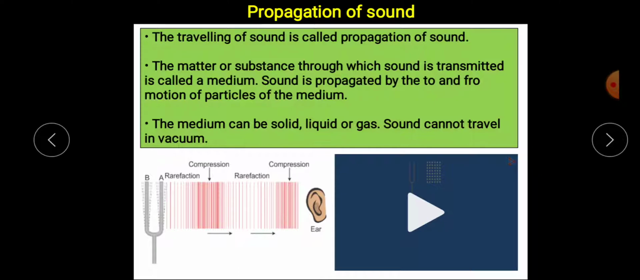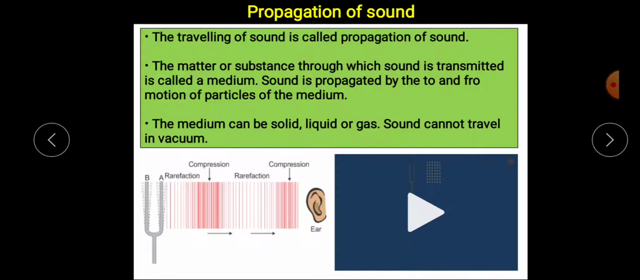Now here you see this picture. Can you see this is called a tongue? If we vibrate this tongue, this vibration of the tongue will move and vibrate the air particles present around it, and these air particles will again move forward like that.